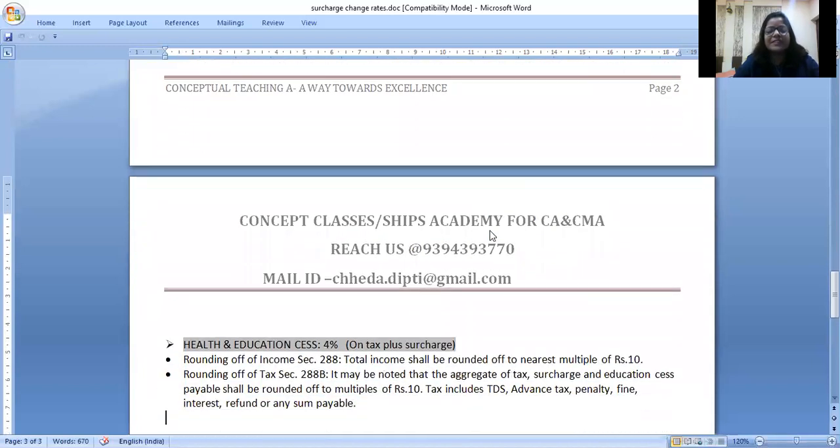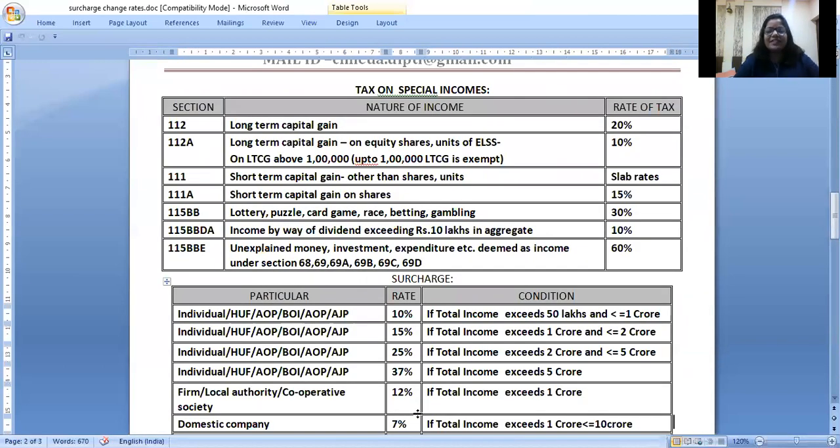And apart from this, education cess is anyways 4%, and I have written here boldly, it is calculated on tax plus surcharge. Put together, you have to pay education cess of 4%, right? Income is to be rounded off to the nearest 10, right? So 94 becomes 90 and 97 becomes 100, like that. Under sections 288A and 288B, all the taxes are also to be rounded off to 10. I hope these surcharge rates are clear.